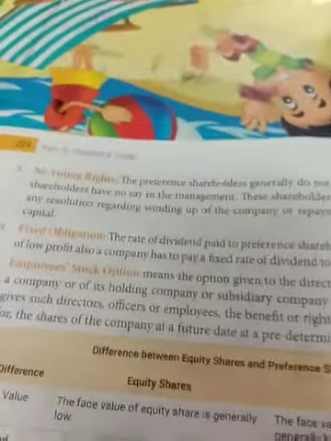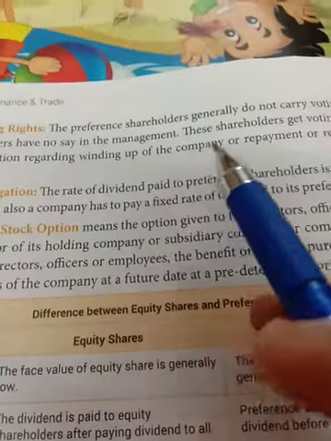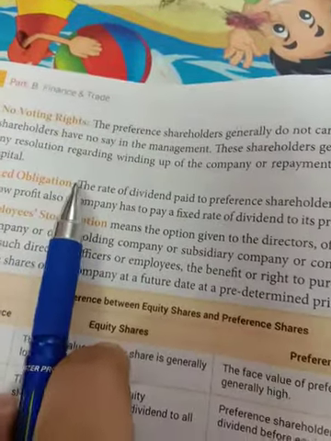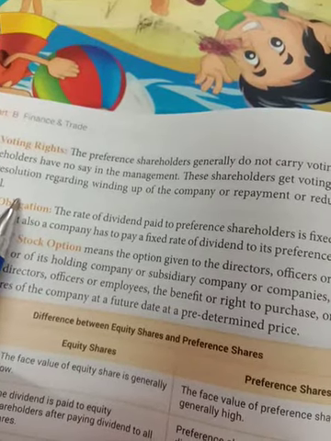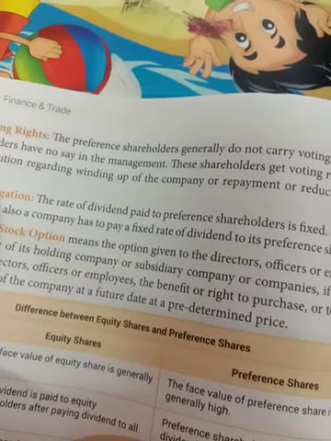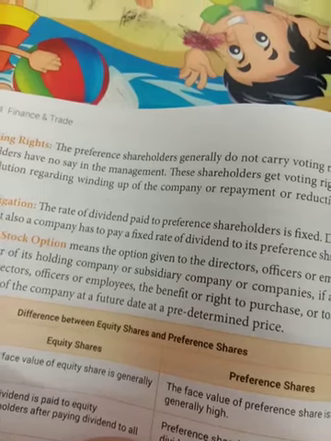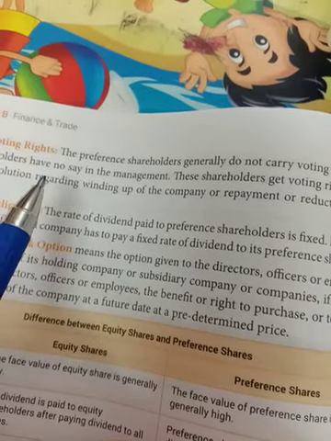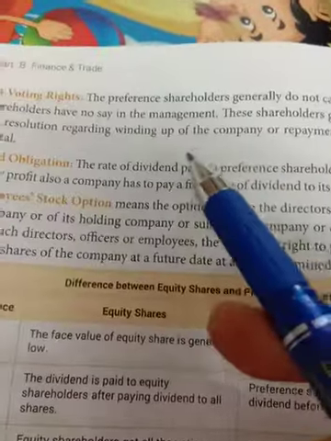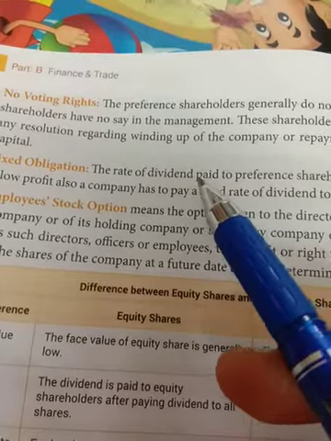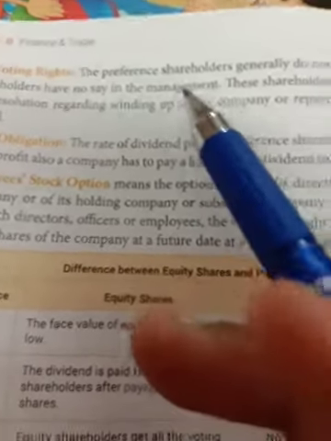As I told you, there is no voting right for the preference shareholder unless they are not getting their dividend in spite of the company earning profit. So they do not have the right to vote for interfering in the management of the company. And these shareholders get voting right only on any resolution regarding winding up of the company or repayment or reduction of the share capital. Like a major decision taken by the company, like reduction of capital or winding up of the company, only in that case can they vote on the resolution.